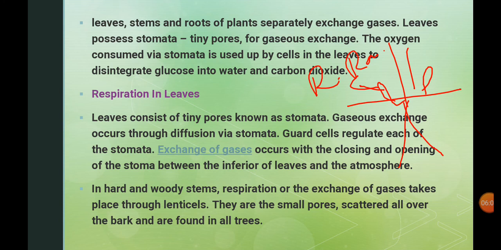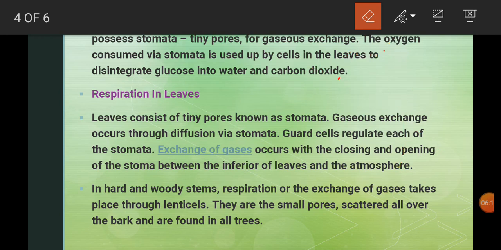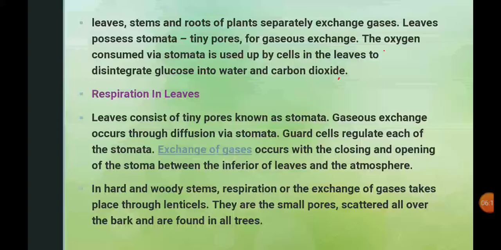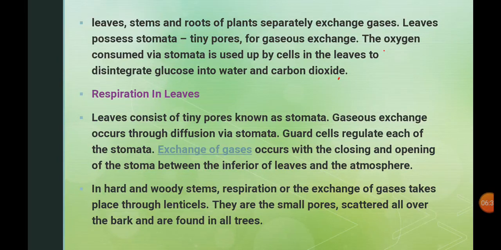Respiration in leaves occurs through tiny pores called stomata. Gaseous exchange occurs through diffusion via the stomata. The guard cells regulate each of the stomata, and the exchange of gases occurs with the closing and opening of the stomata between the interior of the leaves and the atmosphere. In hard and woody stems, the gas exchange takes place through the lenticels, which are small pores scattered over the whole plant bark and found in all trees.